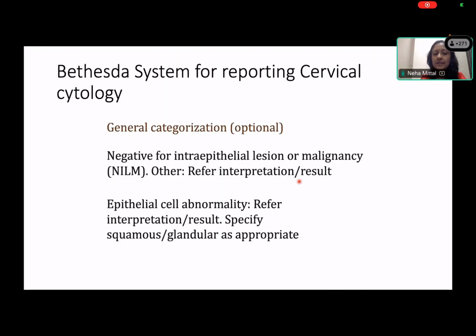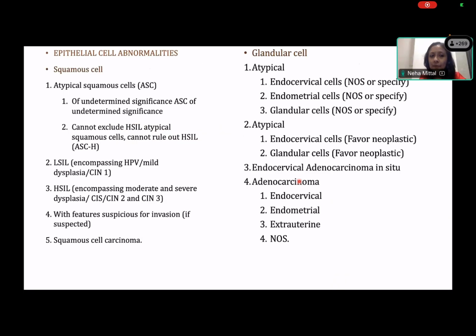So, the Bethesda system, for ease of uniformity of terminology, has to be reported in a certain pattern, and we were discussing that. In general it will be negative for intraepithelial lesion or epithelial cell abnormality. So where does this fit, in negative for intraepithelial lesion or epithelial cell abnormality? Epithelial cell abnormality. Correct. Then we have to come to squamous versus glandular. In squamous we have ASCUS, LSIL, HSIL, and squamous carcinoma, and in glandular we have atypical.